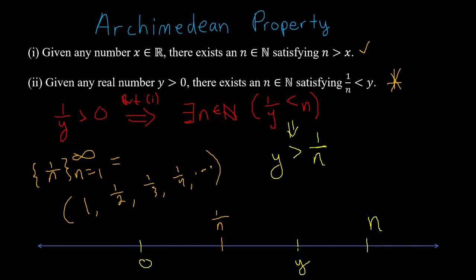There's no last term before 0. If there were a last term before 0, like we got to 1 over n in our sequence of real numbers, 1, 1/2, 1/3, stopped at 1 over n. By part 2, we could find another term 1 over m, where m is a natural number in our sequence, less than this.